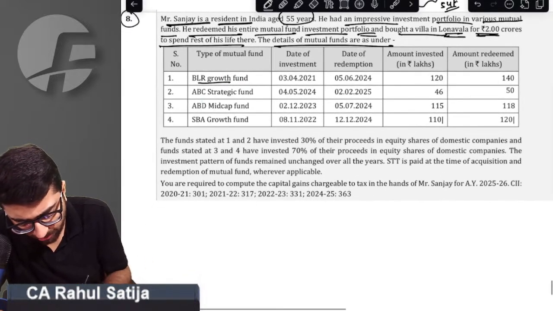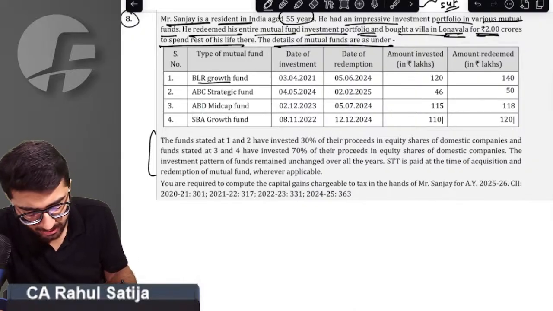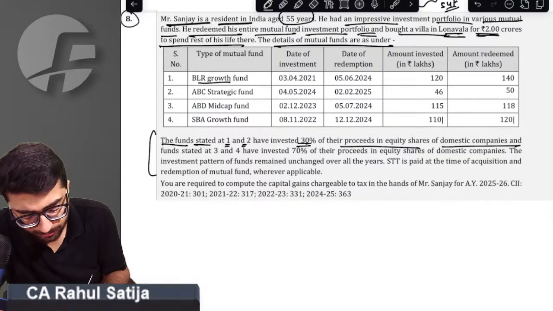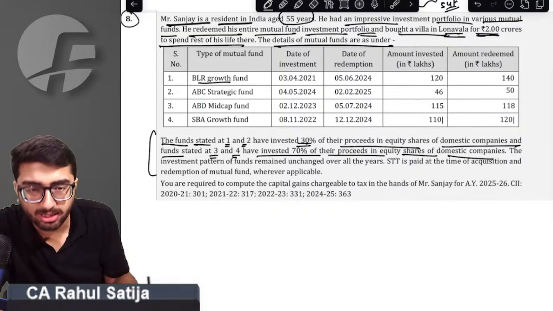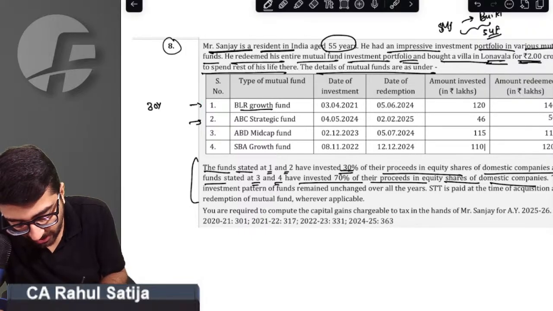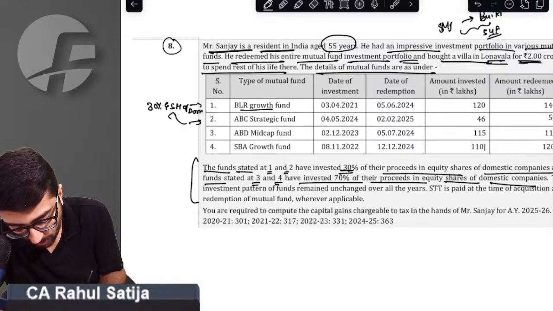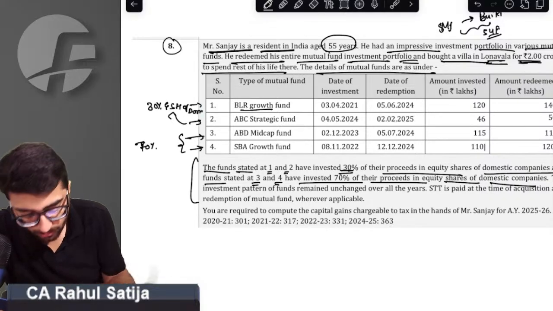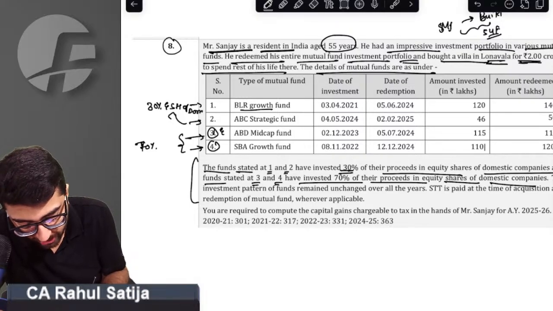BLR growth fund, sir. First of all, details are given. Let's read those details. Funds stated 1 and 2 have invested 30% of their proceeds in equity shares of domestic companies. Funds stated in 3 and 4 have invested 70% of their proceeds in shares of domestic companies. Out of these funds, 1 and 2 invest 30% in equity shares of domestic company, DOMCO, and funds 3 and 4 invest 70%. What this indicates, sir? This indicates that funds 3 and 4 are equity oriented mutual funds.